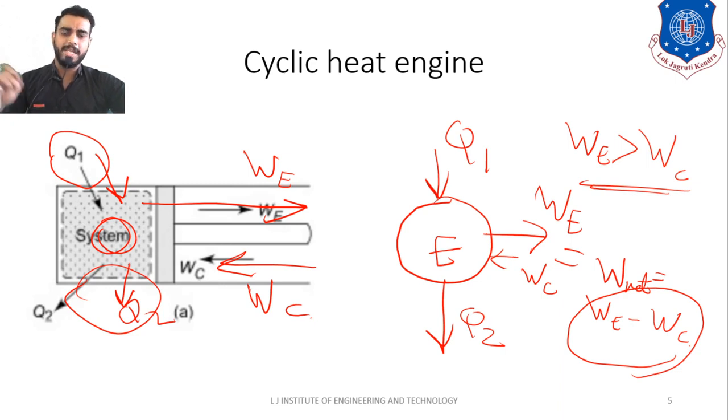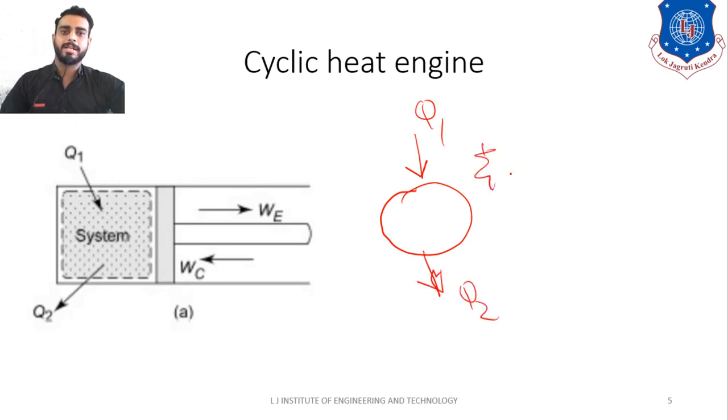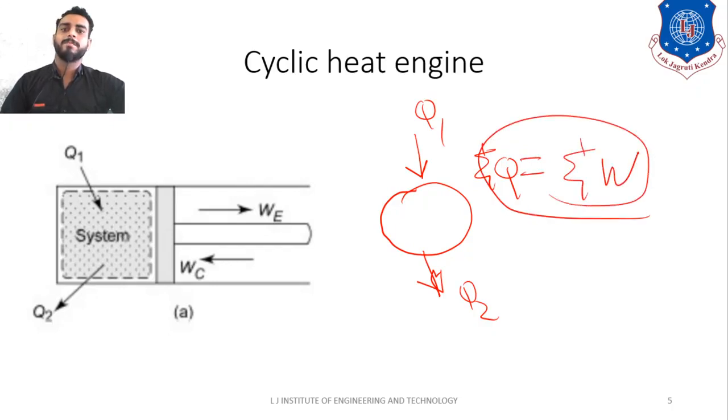So what is the meaning of this thing? See, during our first law of thermodynamics, I told you the sign convention. What is the sign convention? Heat is added, that is Q1. Heat is rejected, that is Q2. So here you have some net heat transfer, that is the summation of Q. So by transferring some heat, you are getting some work during a cycle, right?